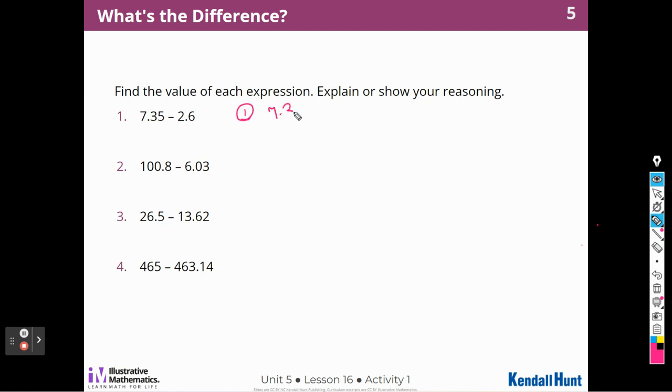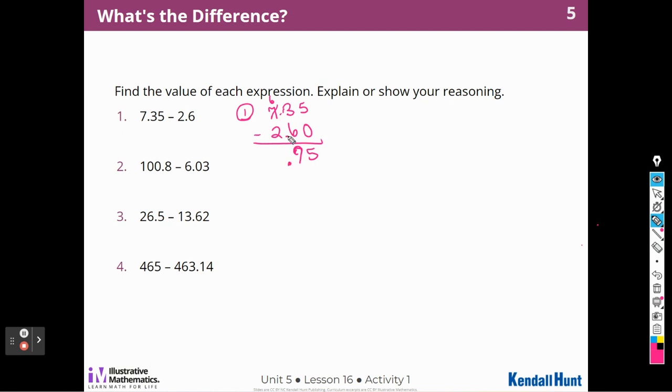7 and 35 hundredths minus 2 and 6 tenths. There are no hundredths in that number, so I'm going to put a 0 here. 5 minus 0 is 5. I'm going to borrow 1 from the 7 and make it a 6 so that I could subtract. 13 minus 6 is 7.